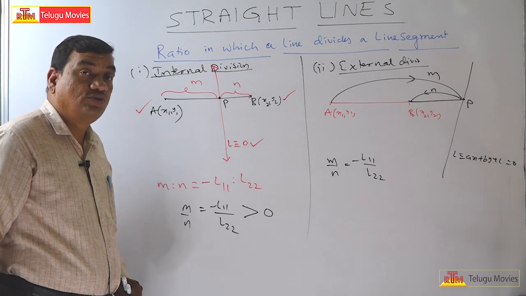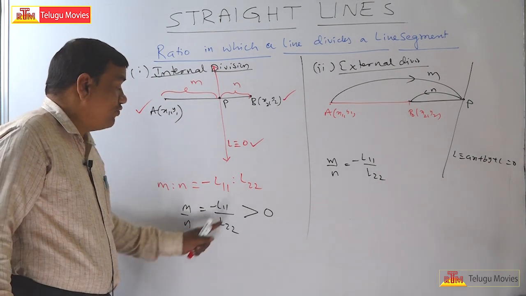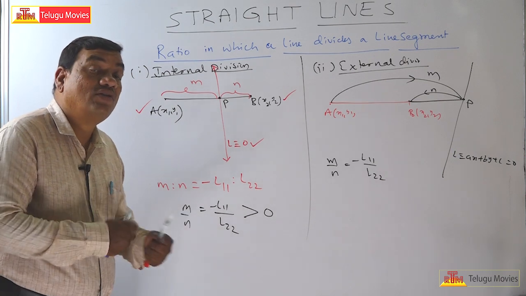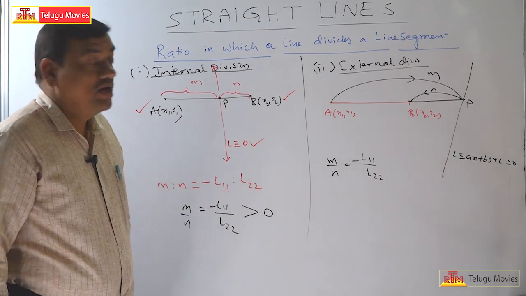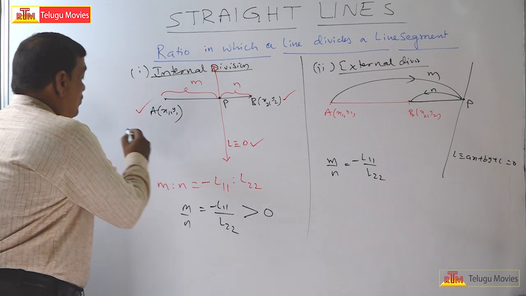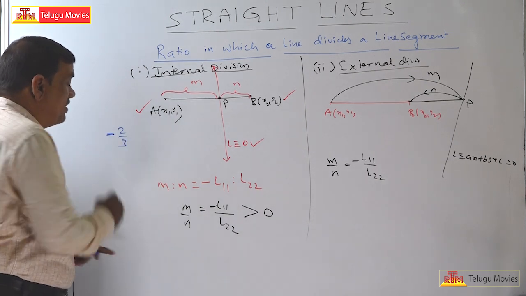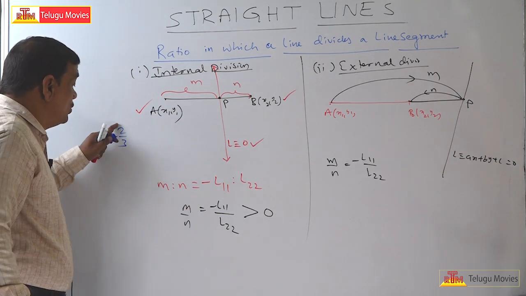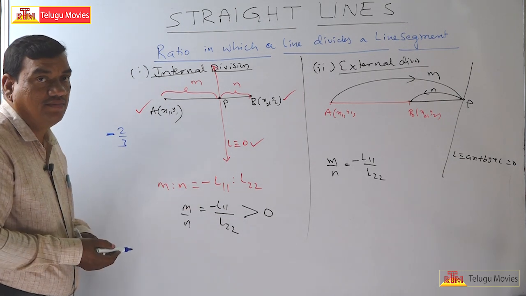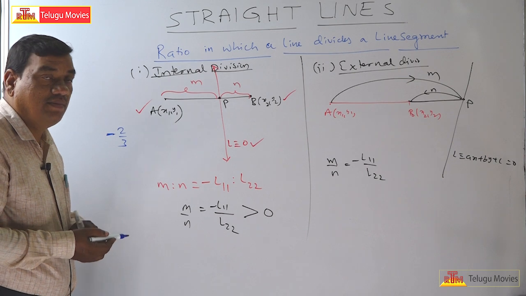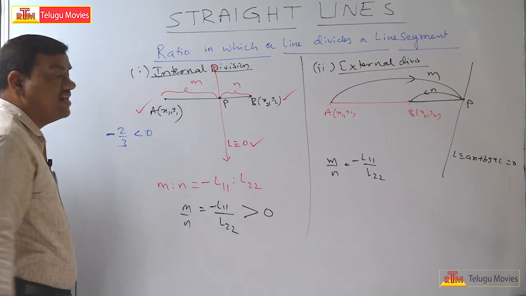It will be positive when L11 and L22 have opposite signs. If both have the same sign, for example minus 2 by 3, then it is always less than 0.